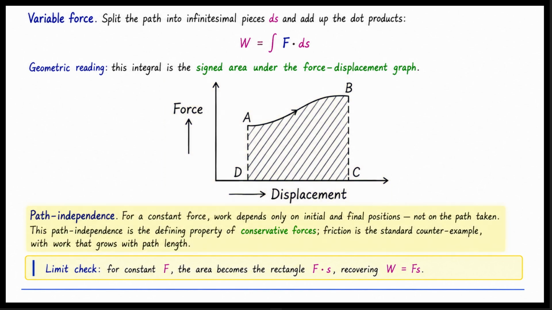Now consider path independence. For a constant force, the work depends only on the starting and ending positions. It does not depend on the specific path taken. This path independence is the defining property of conservative forces. Friction is the standard counterexample. The work done by friction grows as the path length increases. It is not conservative. As a quick limit check, imagine the force is constant. The area under the graph becomes a simple rectangle. The area is F times S. This recovers our original formula for constant force.